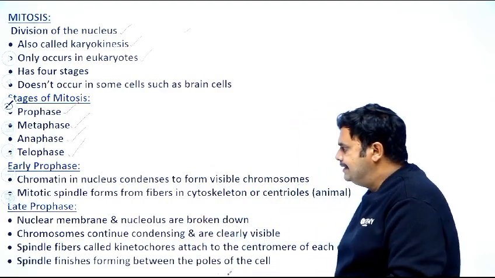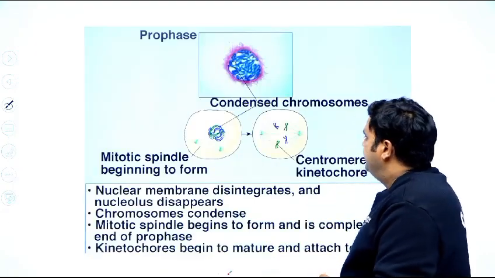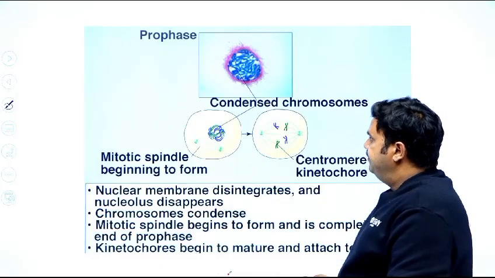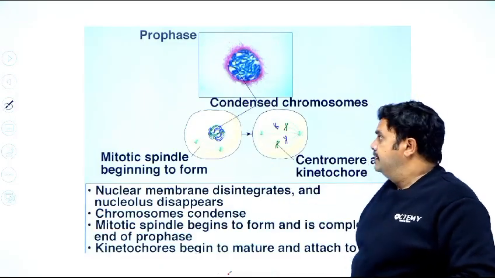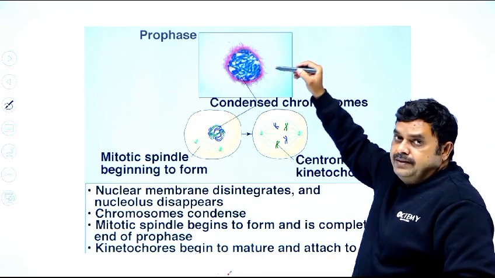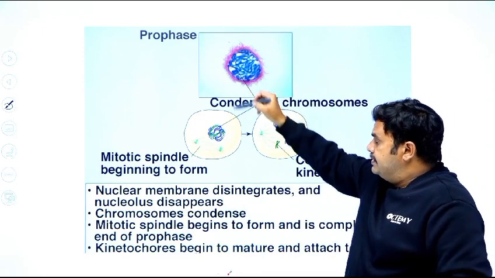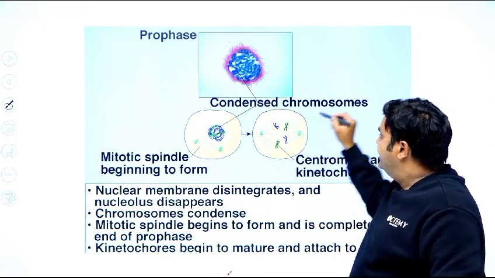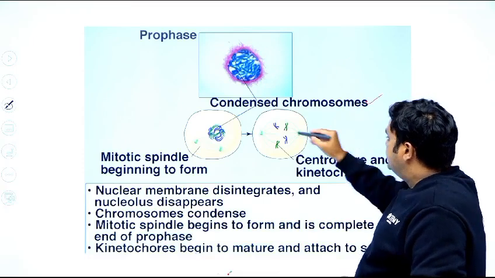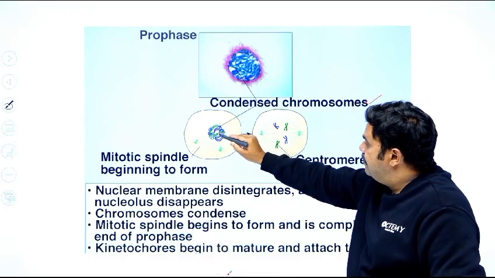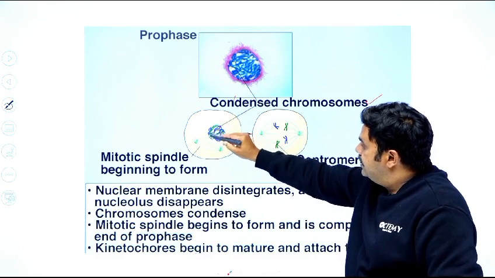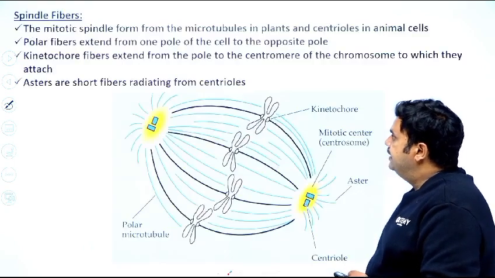You can easily understand by seeing the diagrams. In prophase, what happens? First the cell enters the prophase stage, where the condensing of chromosomes takes place. The chromosomes are condensed. Then